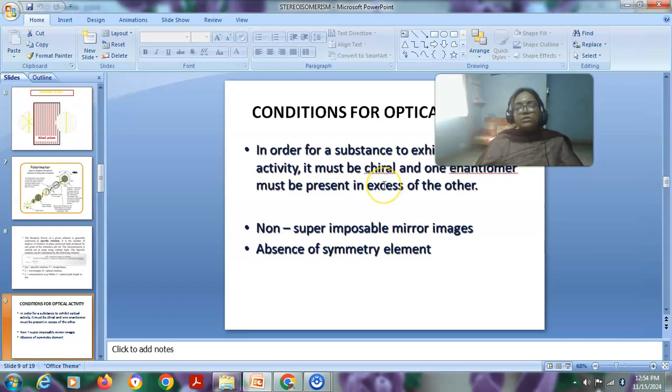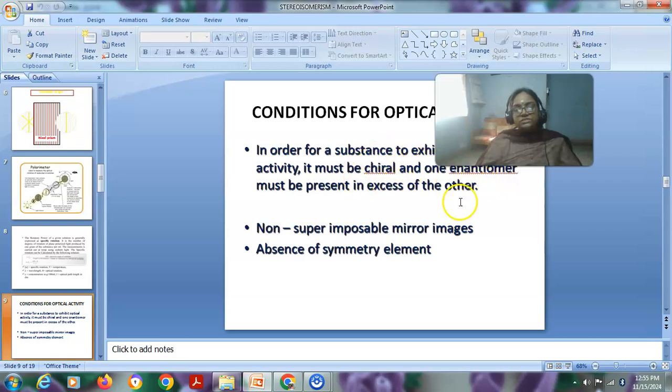It is the carbon attached to four different atoms or groups that is called a chiral carbon. And one enantiomer must be present in excess of the other. We'll see what enantiomers and chiral centers are.